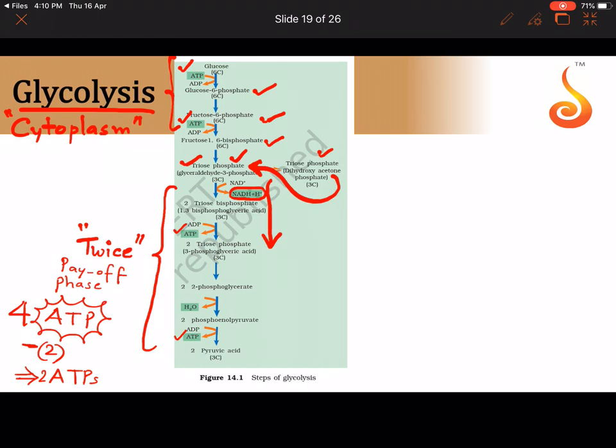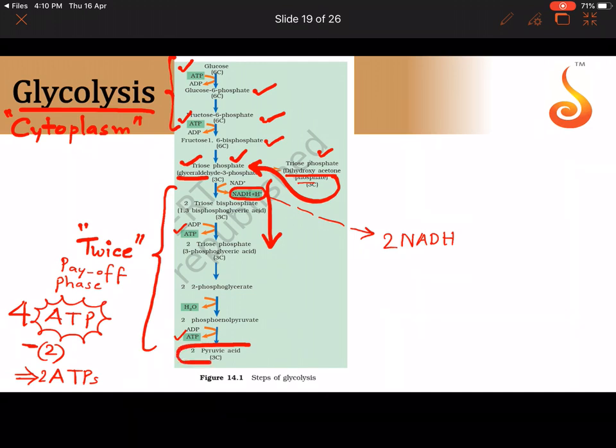Why do we get 2 NADH? Because this reaction, like I told you, happens twice. Once it happens from glyceraldehyde 3-phosphate, once it happens from the conversion of dihydroxyacetone phosphate to glyceraldehyde 3-phosphate. So how many NADH are we getting? We are getting 2 molecules of NADH.